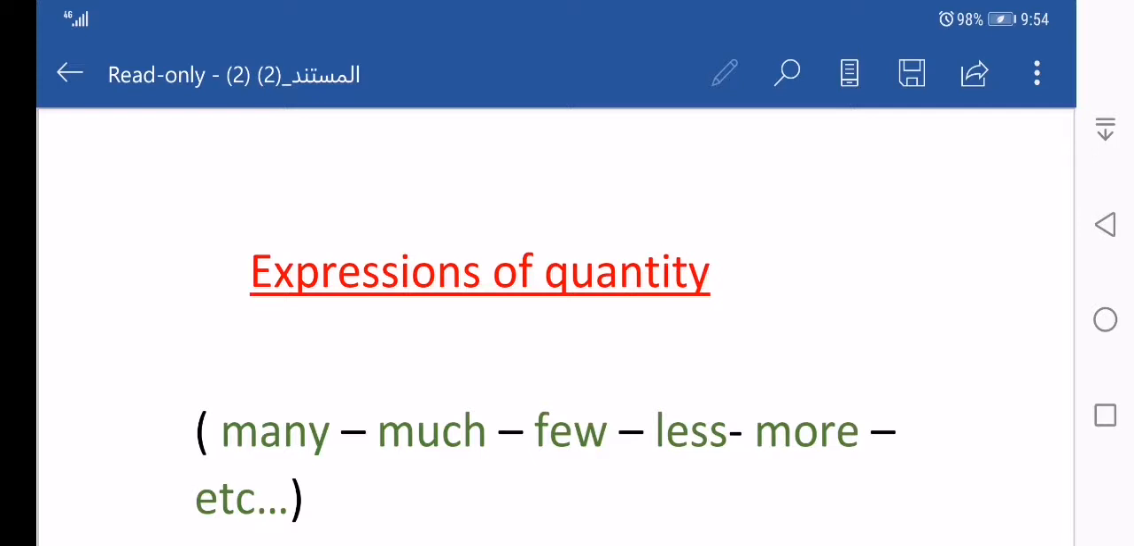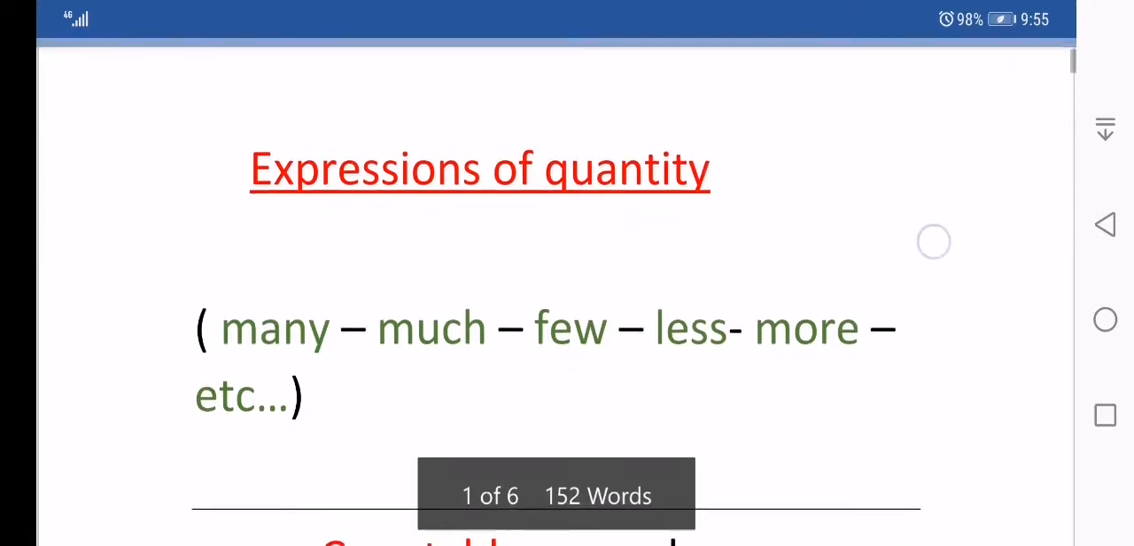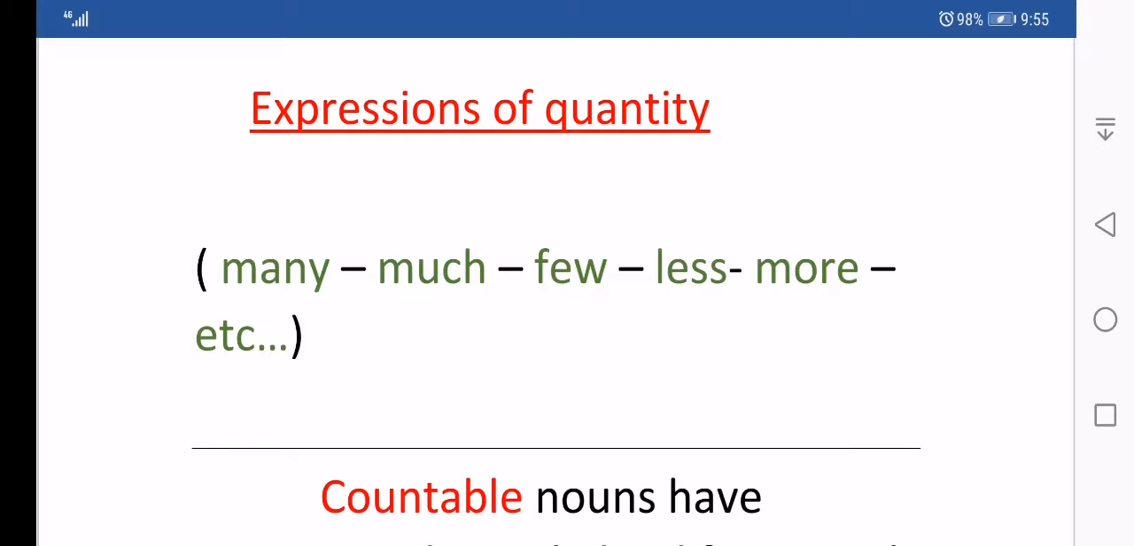Our grammar lesson today is about expressions of quantity. Expressions of quantity such as many, much, few, less, more, etc.